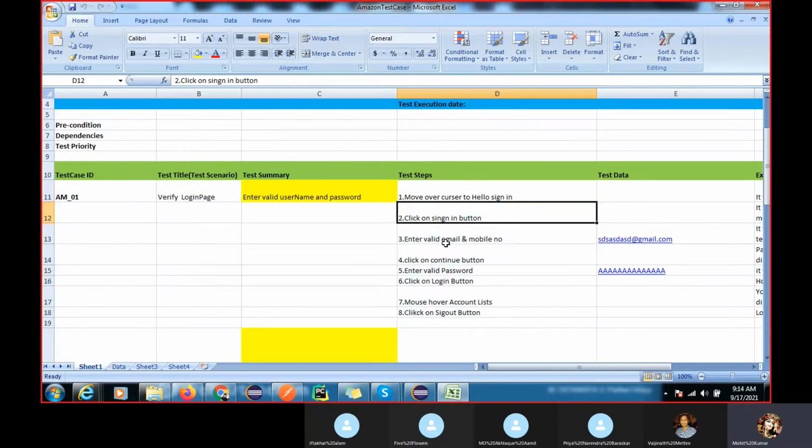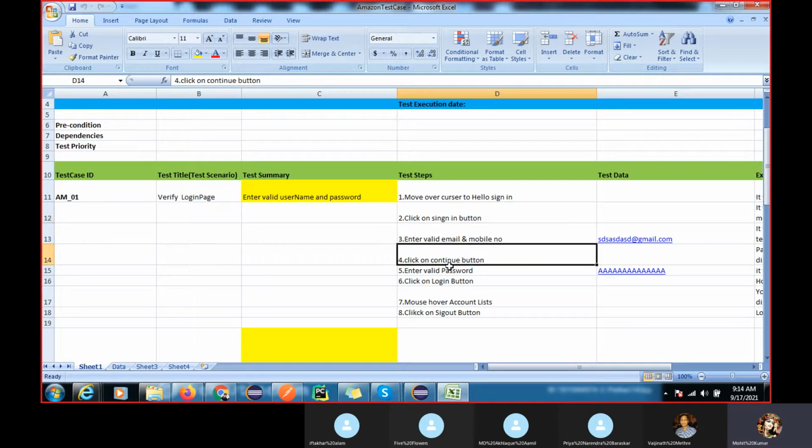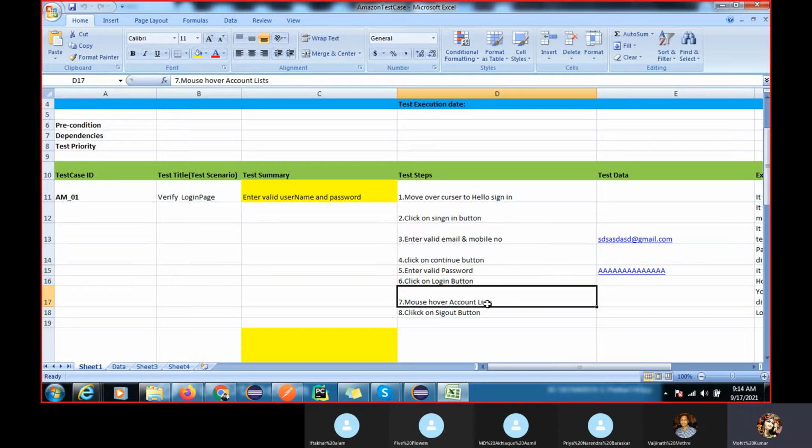We have already done this many times. Click on the sign in button, enter the valid email and password, click on continue button, enter valid password, login, mouse over account list, click on sign out. So I think all the things are being done. If not, then you can add the steps.